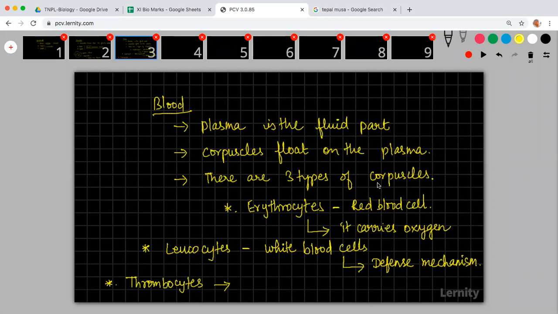Corpuscles means cells, bodies. The word corpus indicates body. Thrombocytes are the third type of cells, which we call platelets. They are involved in clotting of blood.